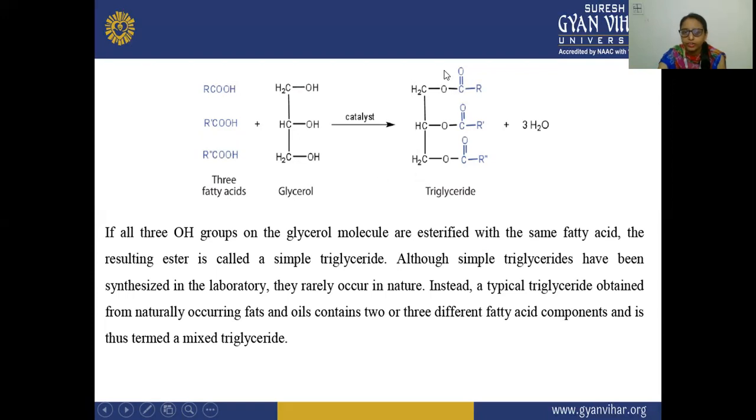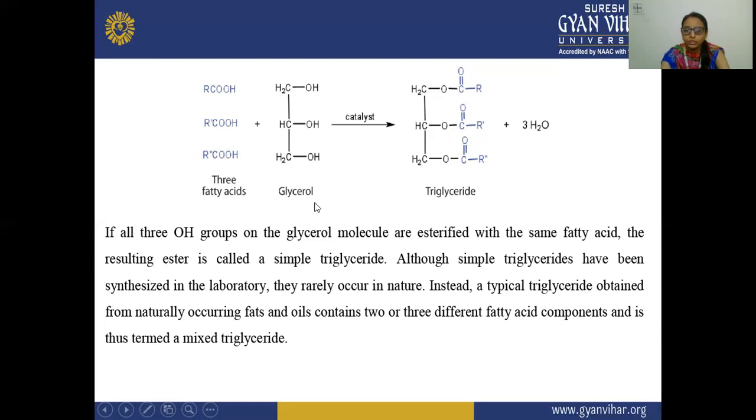This is esterified, you can see here. This H is moved out from here, and the fatty acids are attached to it. So all three OH groups, the alcohol portion in this glycerol, are esterified with the same fatty acid. These are the same fatty acids. The resulting ester is called a simple triglyceride.